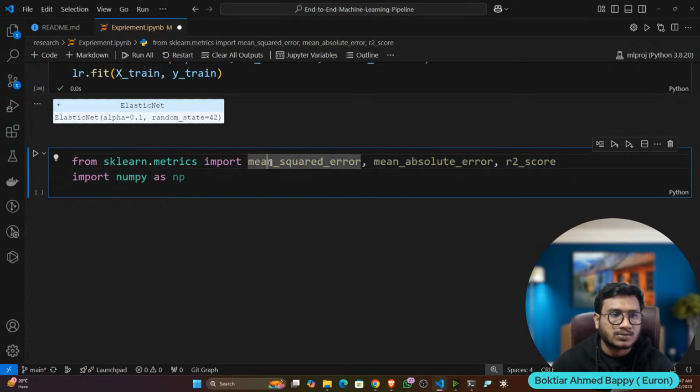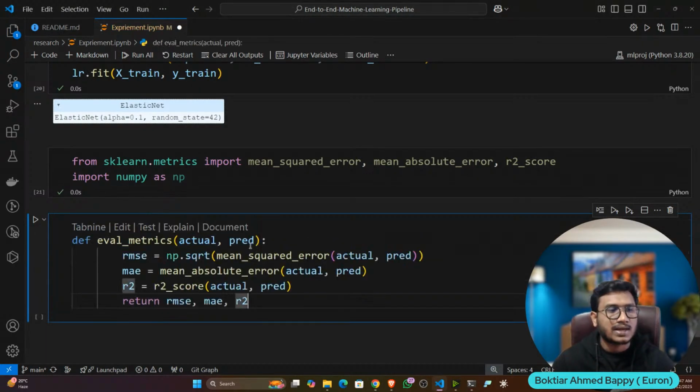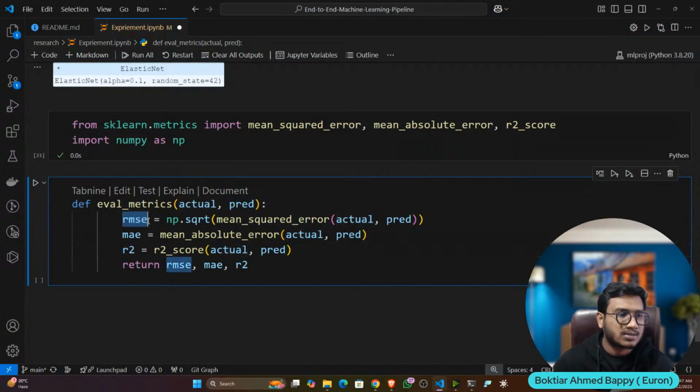Okay, mean squared error, mean absolute error, and R2 score. Now let's calculate the accuracy. For this I'm going to create a function. This function will calculate all the accuracy metrics, like your RMSE, root mean squared error, mean absolute error, and R2 score. This function will take the actual output as well as the predicted output. Based on that, it will calculate all the metrics.